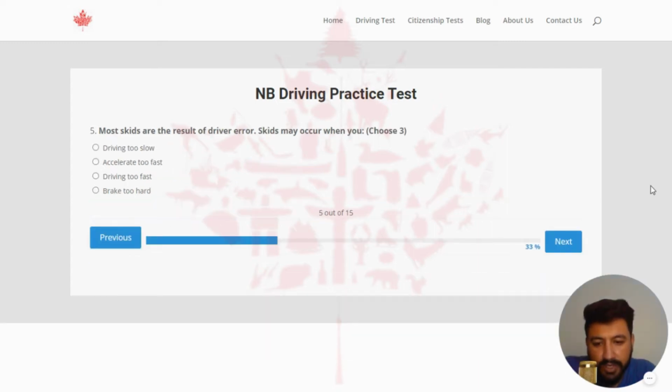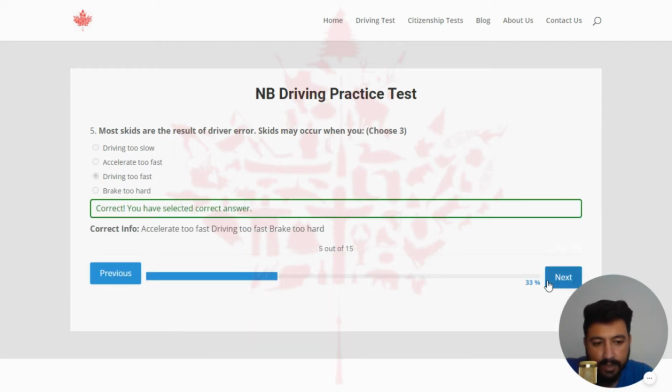The fifth question is: most skids are the result of driver error. Skids may occur when you. You can choose three answers for this question. The first right option is B, which is accelerate too fast. The next right option is driving too fast, and the next right option is brake too hard. So you can select from B, C, D. I'm going to select the third one, which is driving too fast. Yeah, this is the right one.